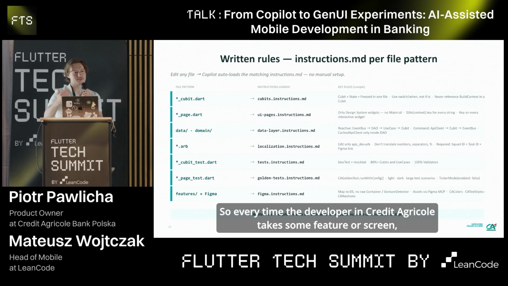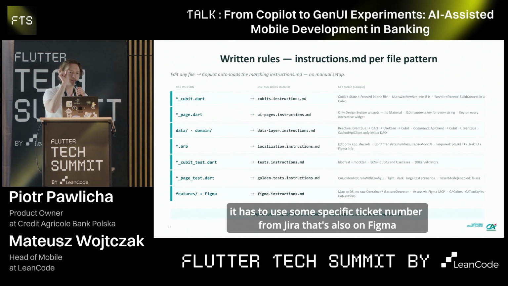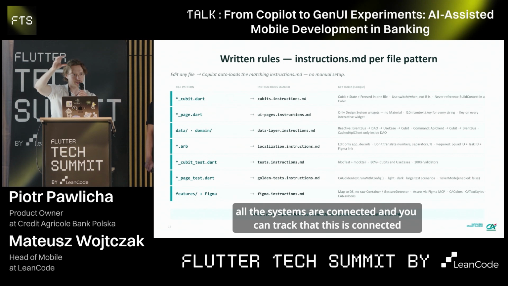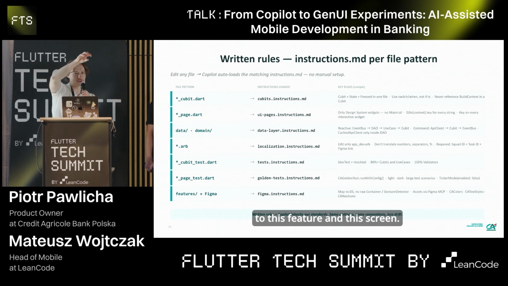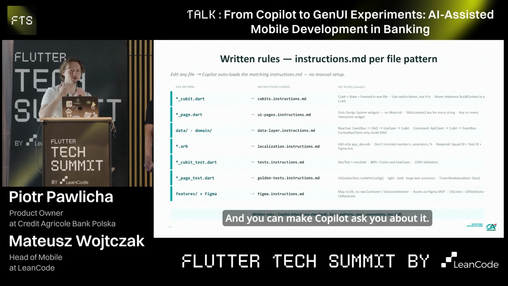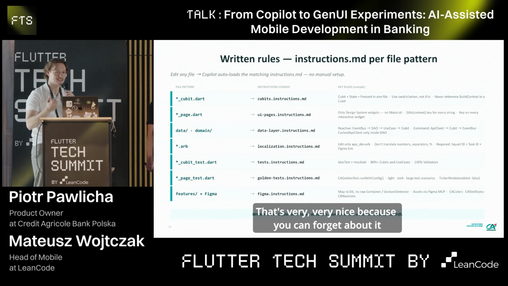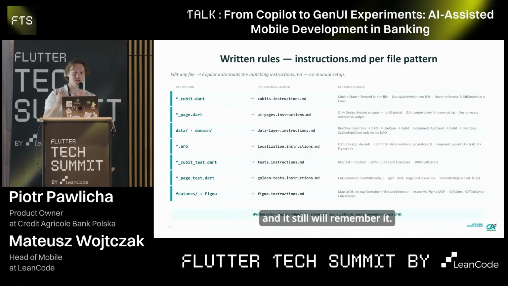So every time a developer at Credit Agricole takes some feature or screen, they have to use a specific ticket number from Jira that's also on Figma, and also connected to localization, so that all the systems are connected and you can track that this is connected to this feature and this screen. And you can make Copilot ask you about it. So every time you start a new feature, it will ask you about this specific Credit Agricole thing. That's very nice, because you can forget about it and it will still remember it.